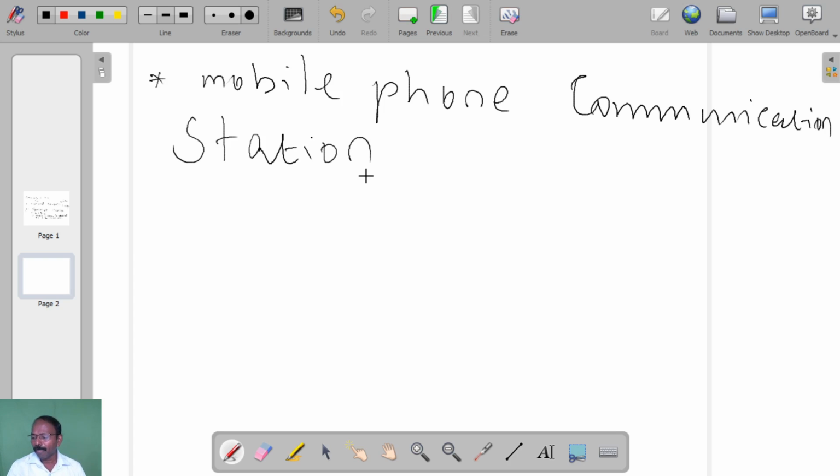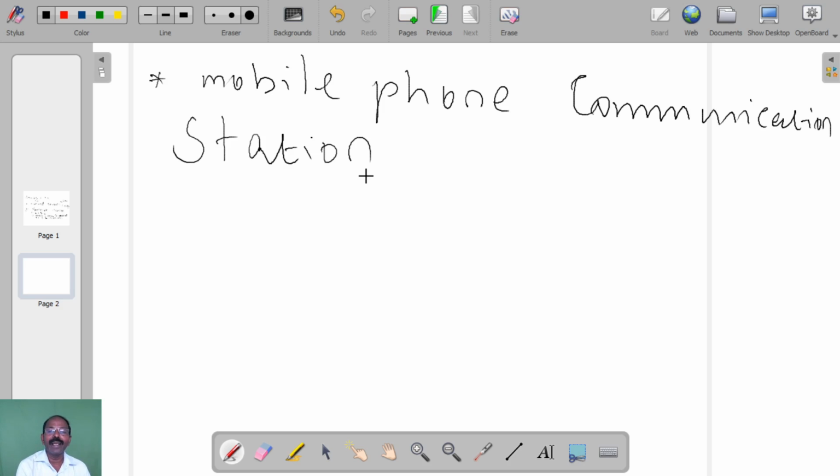So the main sources for electromagnetic field are natural source and man-made source. The natural sources are sun and lightning. The man-made sources are overhead power lines, mobile phones and computers, TV, microwave ovens, then mobile phone communication stations. These are some of the main sources for electromagnetic field.